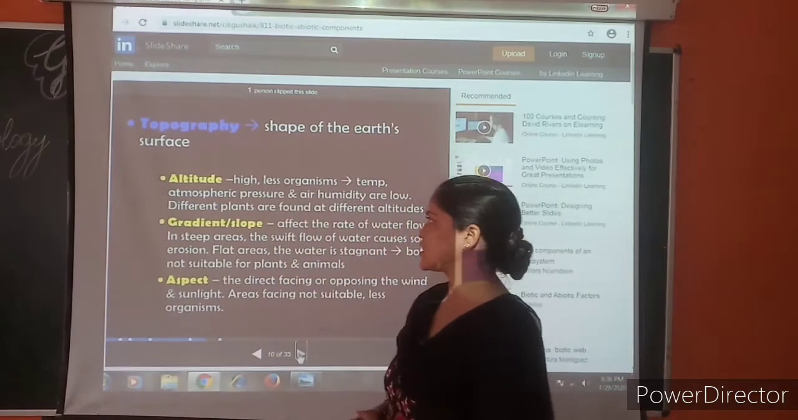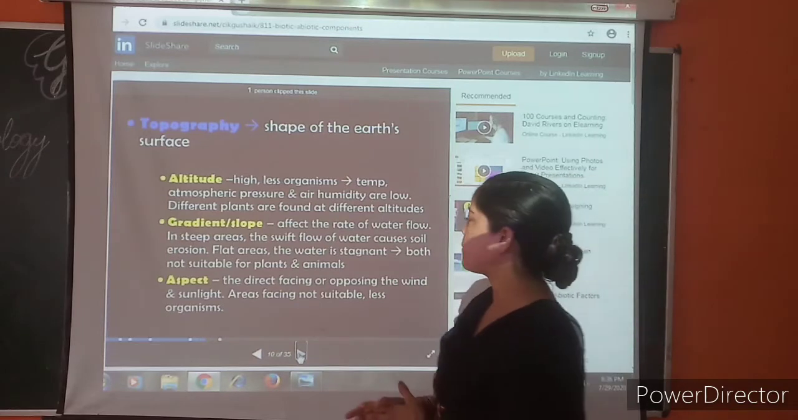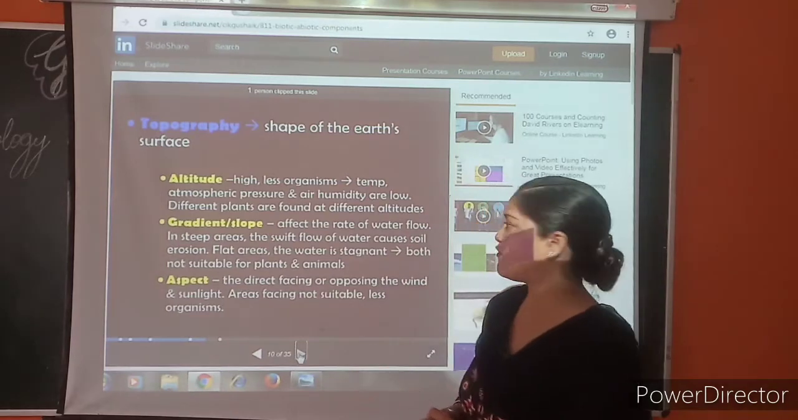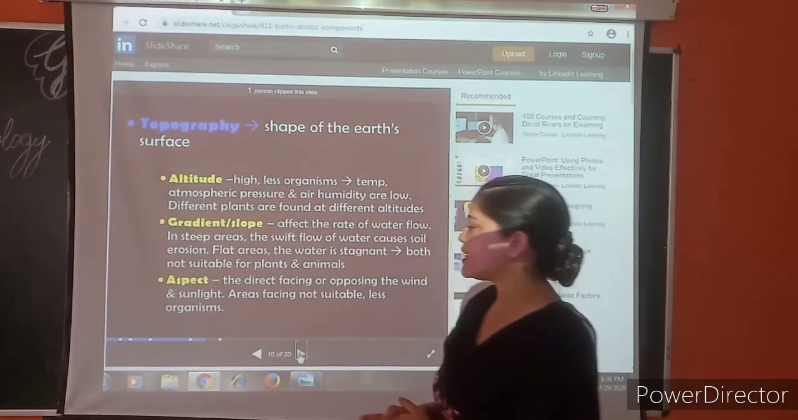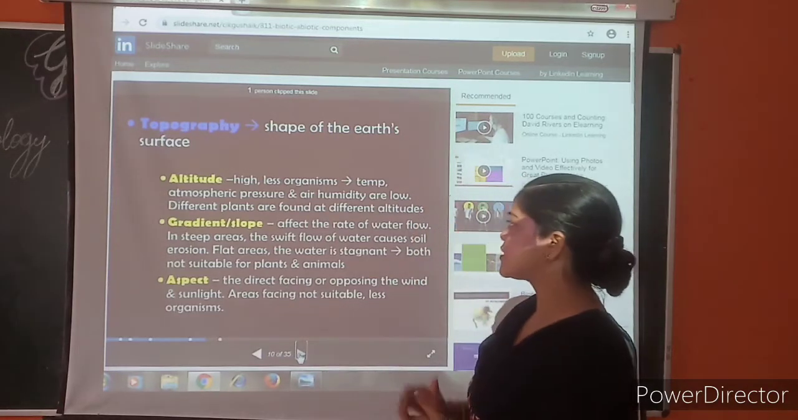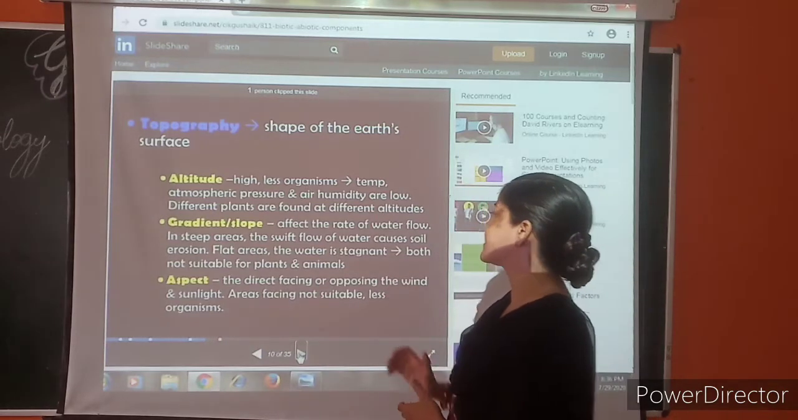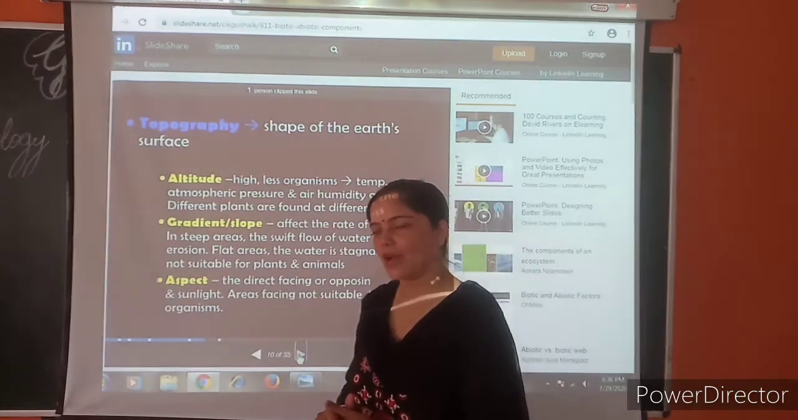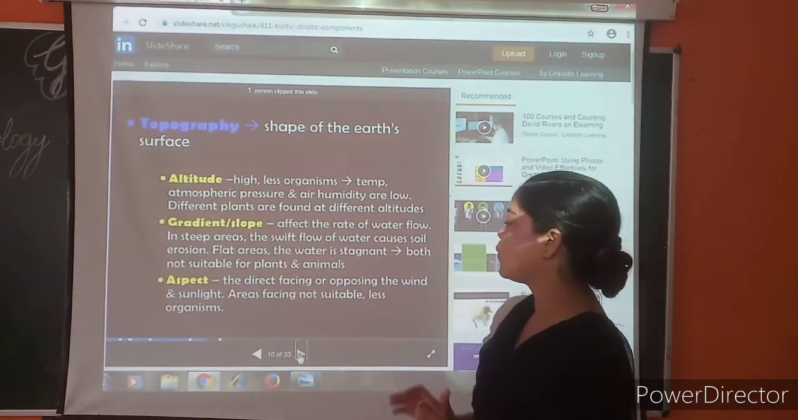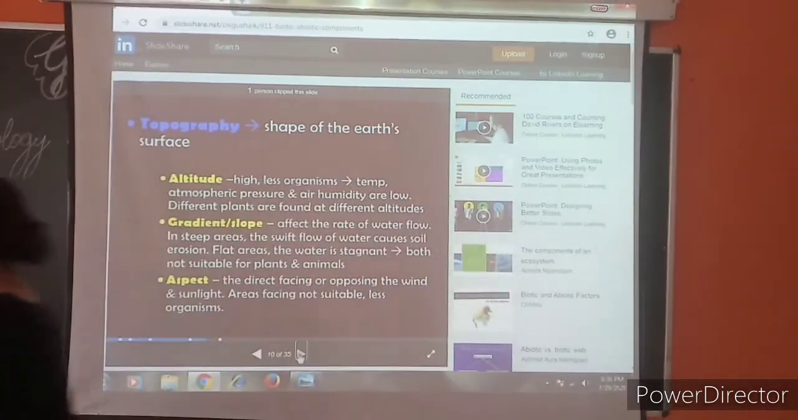Topography is the shape of the earth's surface. At higher altitude, there are fewer organisms. Temperature, atmospheric pressure and air humidity are low. Different plants are found at different altitudes. Gradient or slope affects the rate of water flow. In steep areas, the swift flow of water causes soil erosion. In flat areas, the water is stagnant. Both are not suitable for plants and animals. Aspect is the direction facing or opposing the wind and sunlight. Areas facing away are not suitable, with fewer organisms.